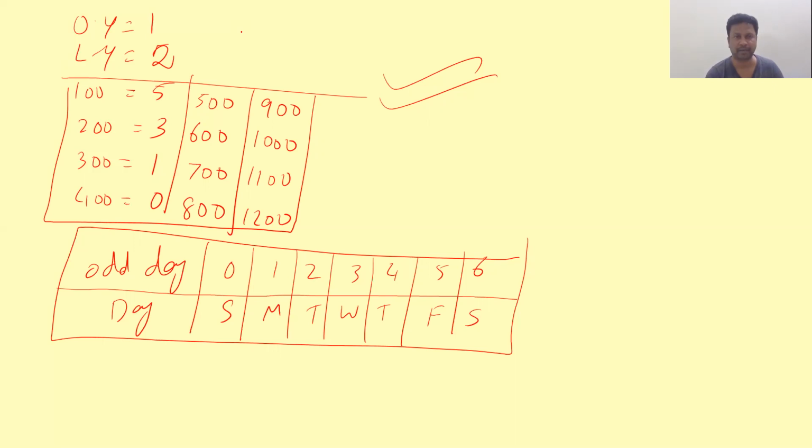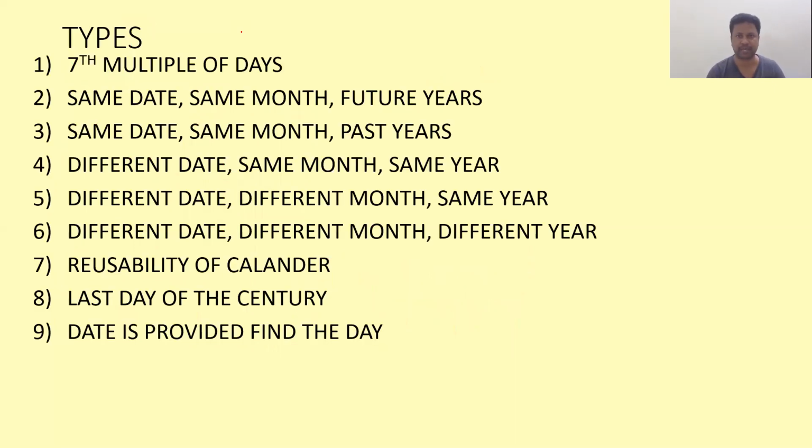In the second part, we can see the types of questions they ask in calendars. So these are the types. Totally, we are having 9 types. Okay. So we can see the types in the second part.